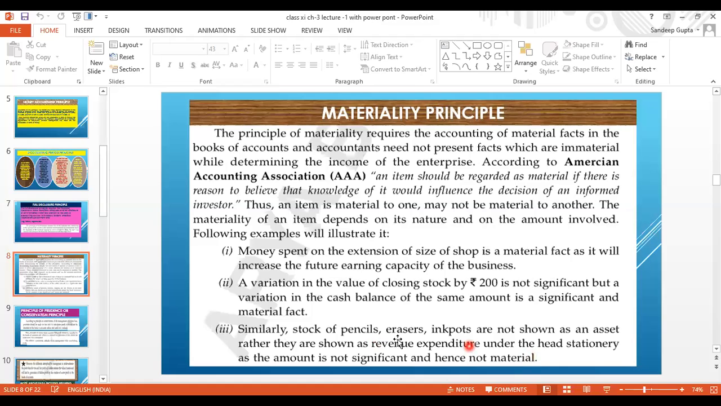So these pencils and erasers are totally recorded under the head of stationery, and stationery will be consumed in the same year. If there is more stationery, then it will be recorded as a stock of stationery on the asset side. But the amount is very little, so there is no need to disclose it. So now, next.